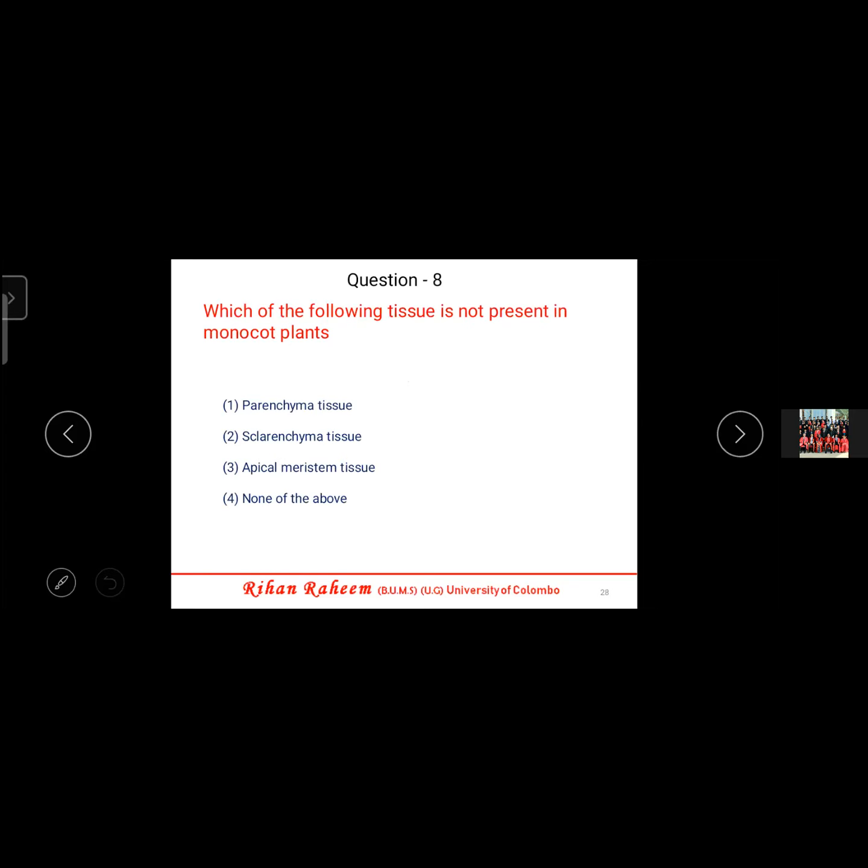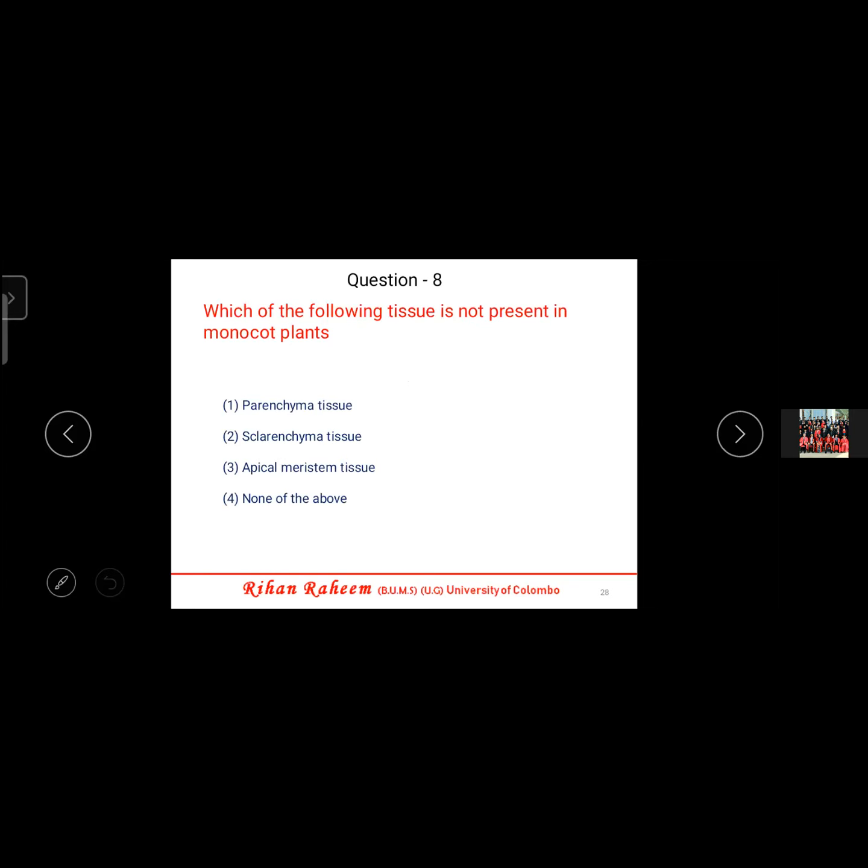Then we'll go to the 8th question. Which of the following tissue is not present in monocot plants? Okay, then you should know the ones which are present. Hari. Okay, here also nice cunning question. Which of the following tissue is not present in monocot plants?